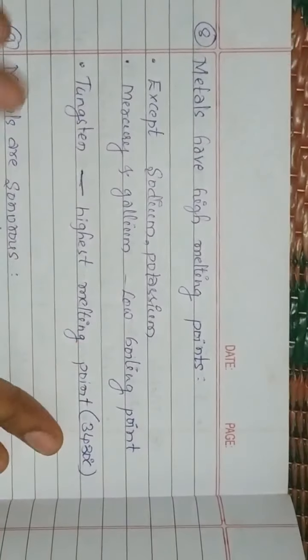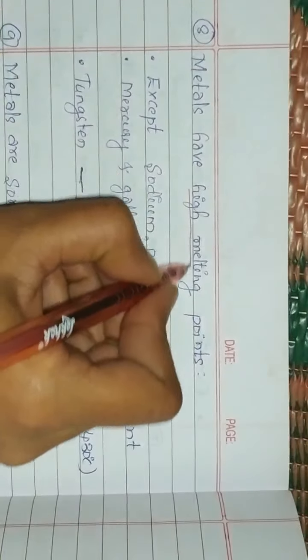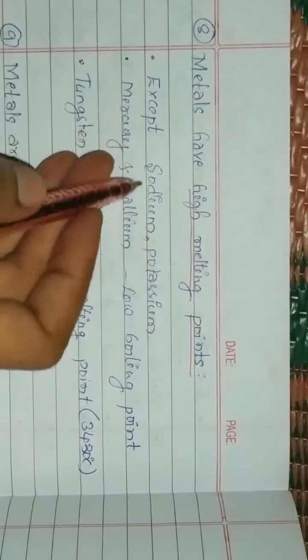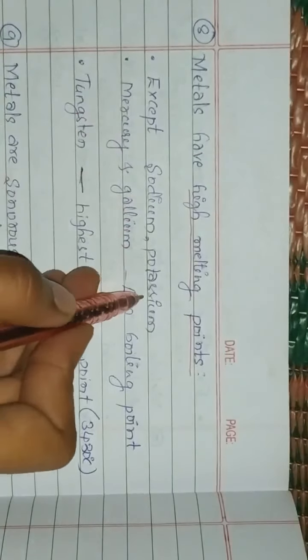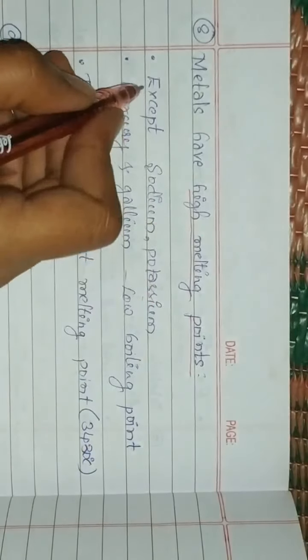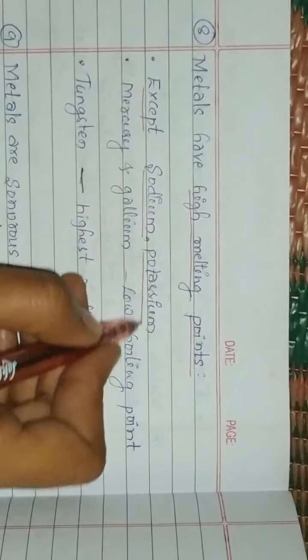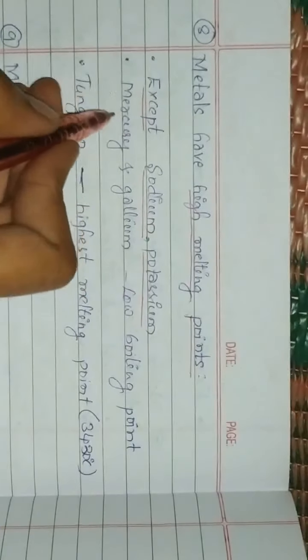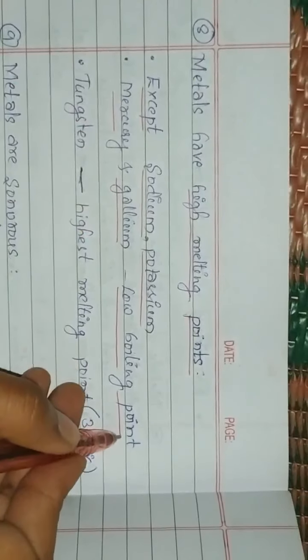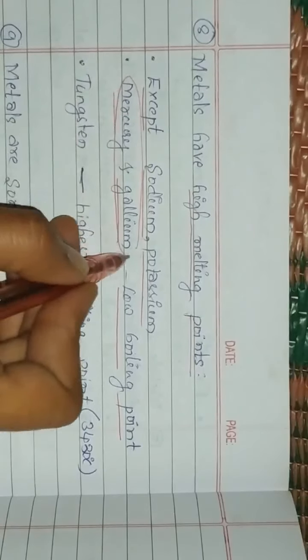Next, metals have high melting points, except sodium and potassium. Mercury and gallium have low boiling points since they are liquids.